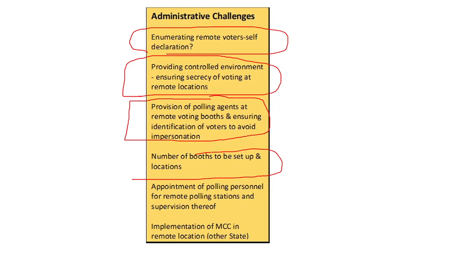And apart from it, appointment of polling personnel for remote polling stations and supervision thereof becomes a big challenge, right? And implementation of MCC in the remote location in other states also becomes a big problem, because many of the migrant workers are interstate in nature. A worker from Bihar is working in Maharashtra. How will he be able to vote? And this becomes an administrative challenge as well.